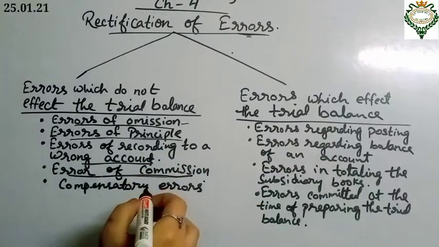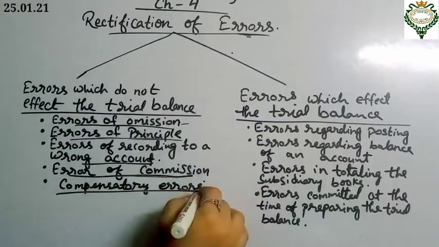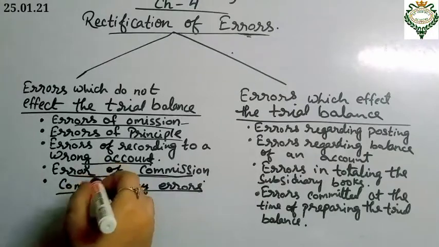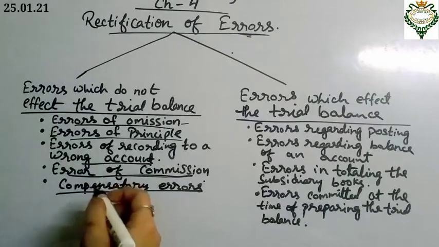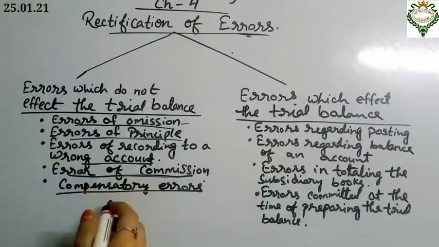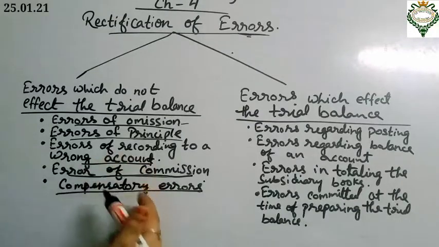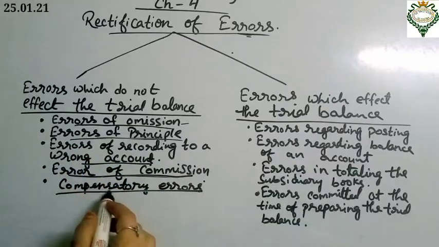And the last one is compensatory errors. What is this, students? In the books of accounts, when more than one error exists, but because of their nullifying effects on the debit and credit sides, the trial balance tallies, such errors are known as compensatory errors.